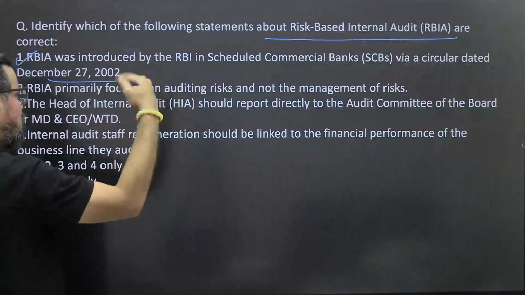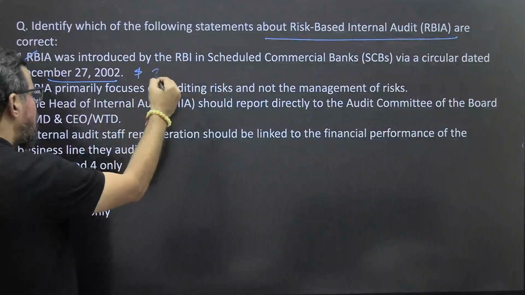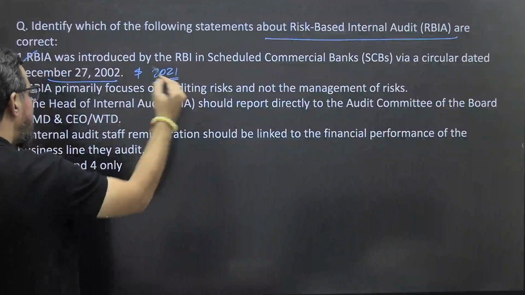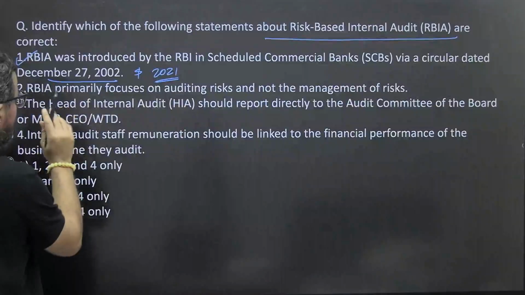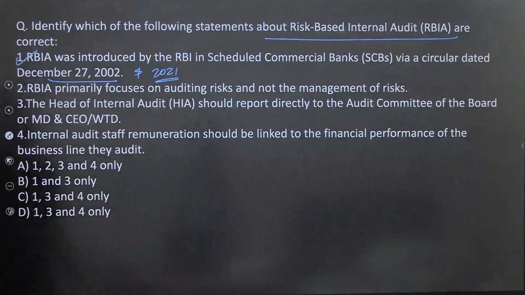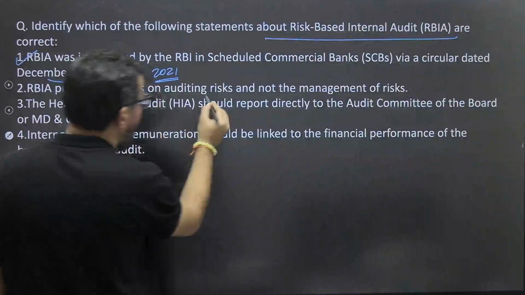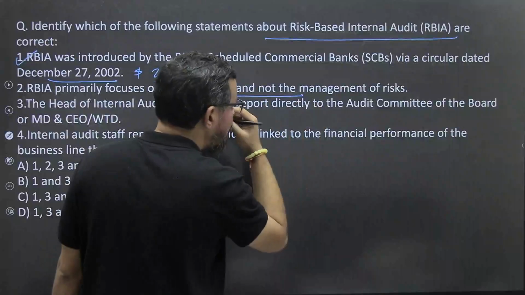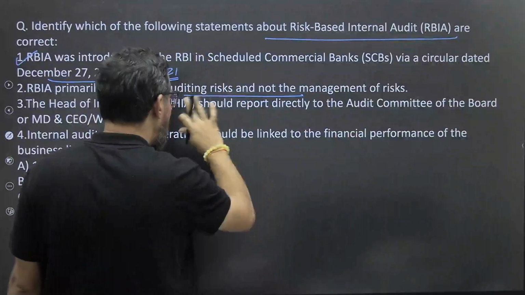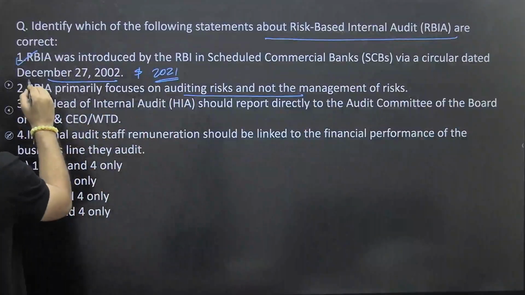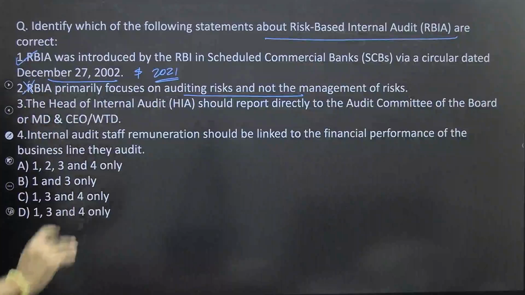Then there were some amendments in 2021, some additions. Risk-based internal audit primarily focuses on auditing risk, not managing risk. No, it is both identification as well as management.